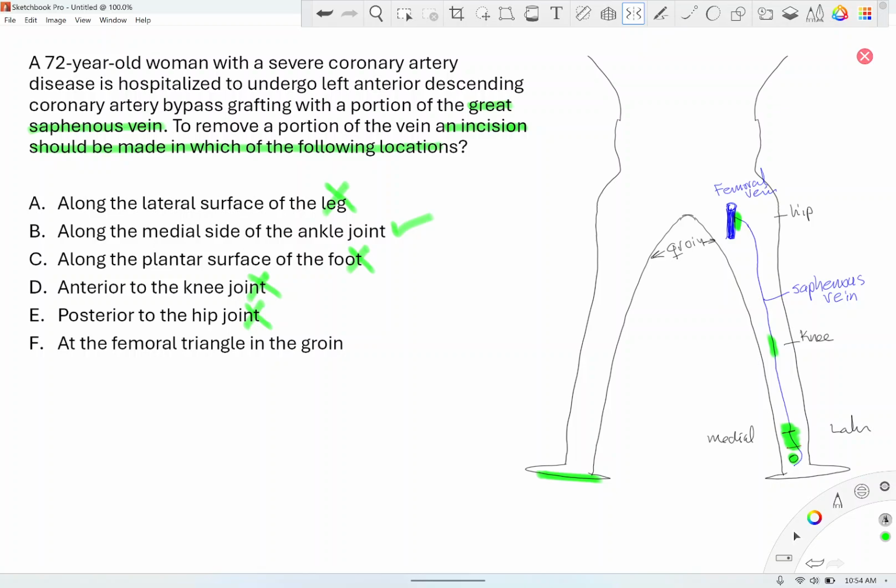All right, and also when you take the vein, you want to turn it around so the valves will not be obstructing blood flow to the heart. So let's hope you understand. This question was helpful. So the right answer will be B, along the medial aspect of your ankle joint. This is strictly an anatomy question. So let's go to the next question.